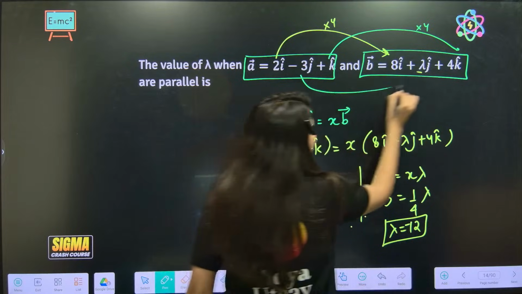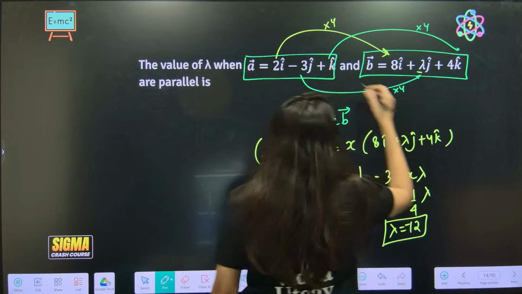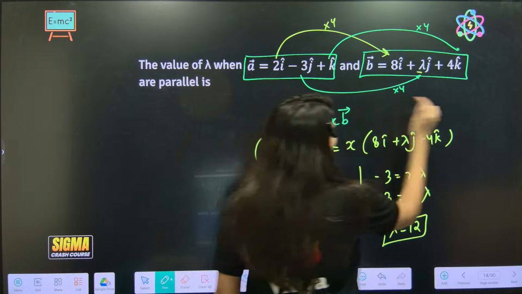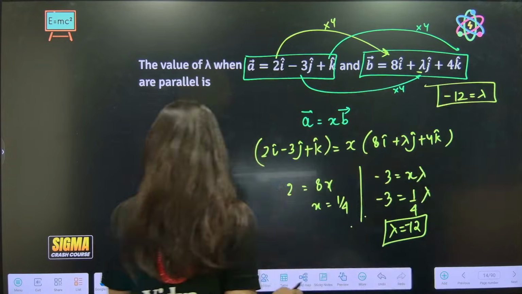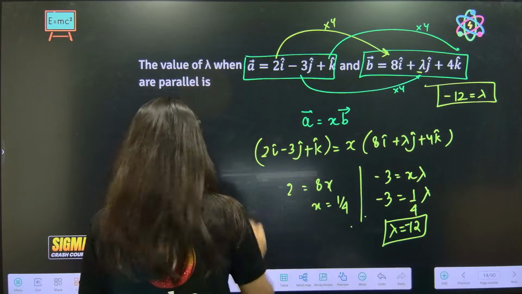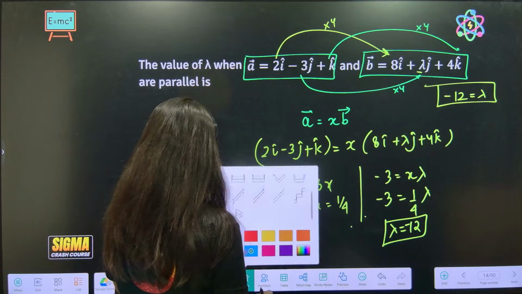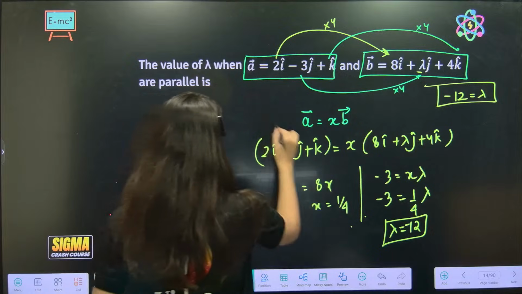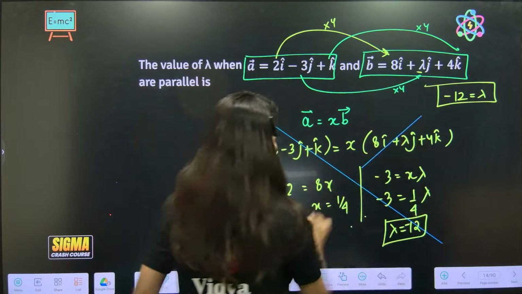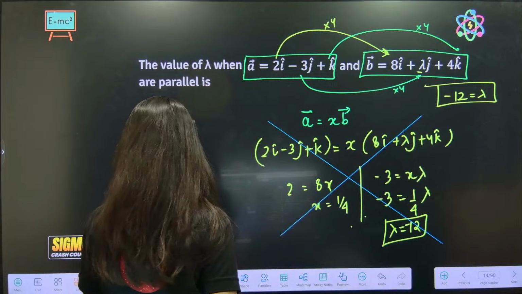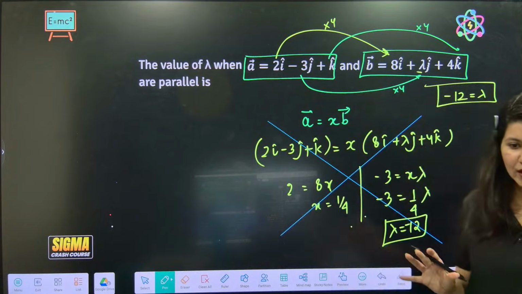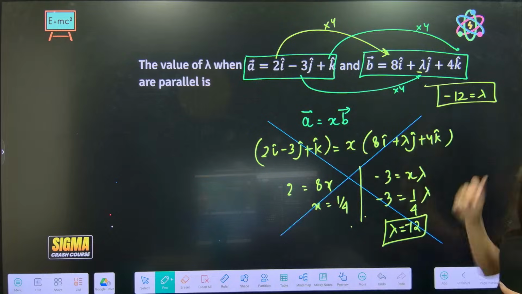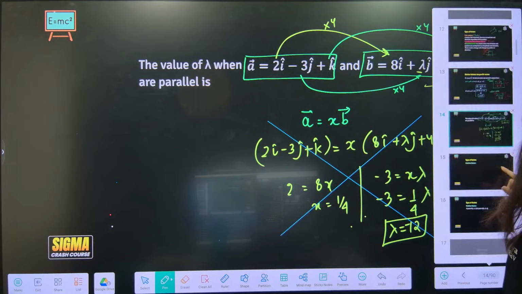So minus 3, if you multiply by 4, you are going to get lambda. So minus 12 will be lambda. Directly you don't have to do all this. Please understand ninja style. So lambda is coming out as minus 12.